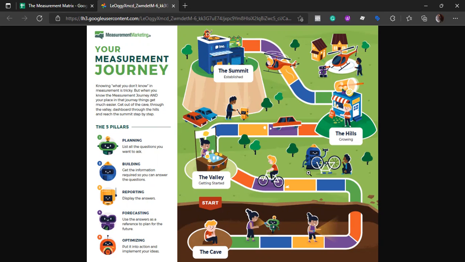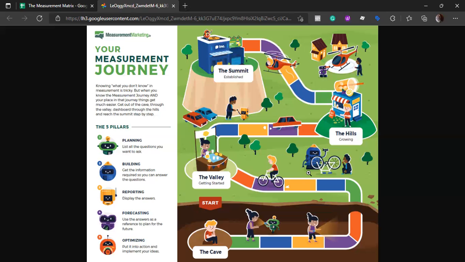We should not rush it, and go through the process, right? Because if we simply skip the stages, then we will not be able to understand the report that we have or find the answers that we are looking for. So first, we should try to get out of the cave and then slowly move towards the valley, then towards the hill and towards the summit.